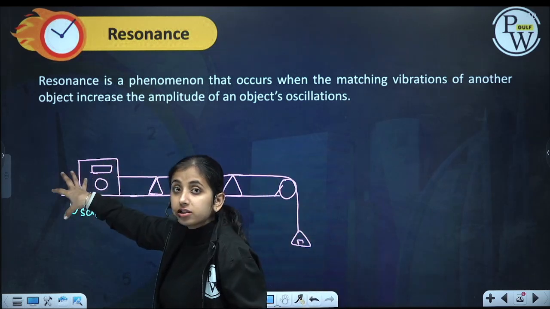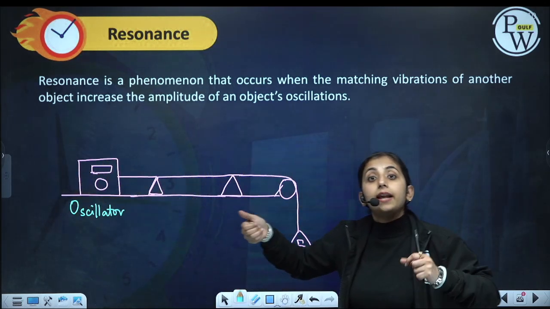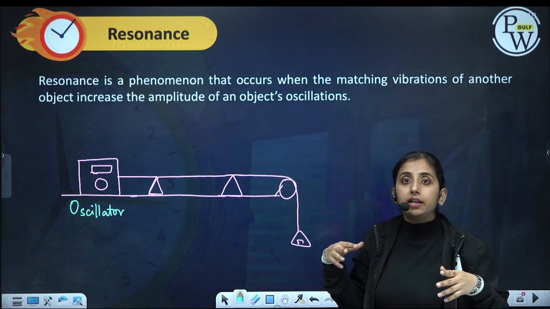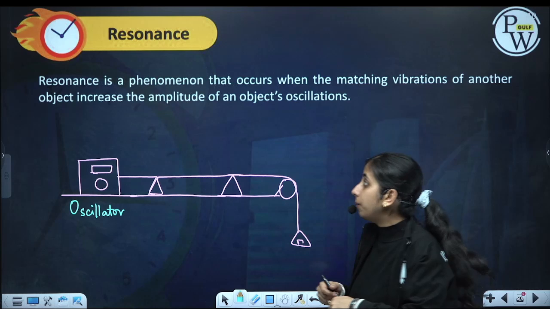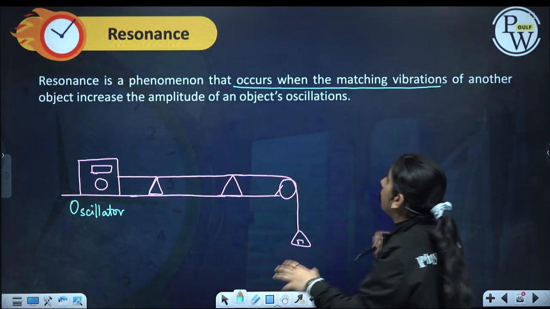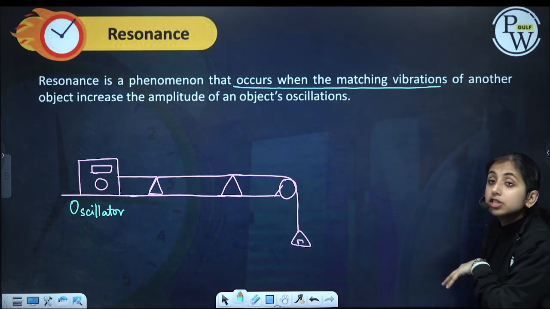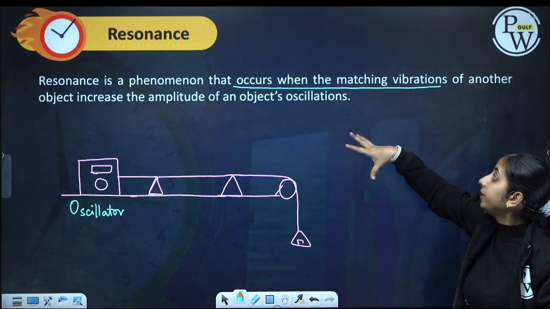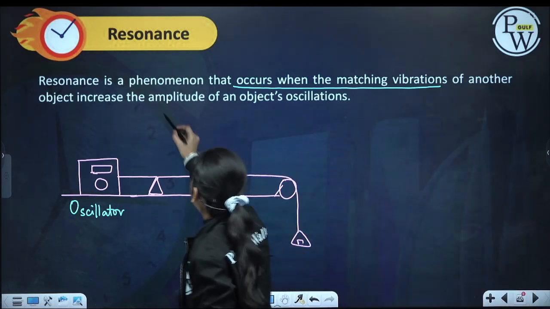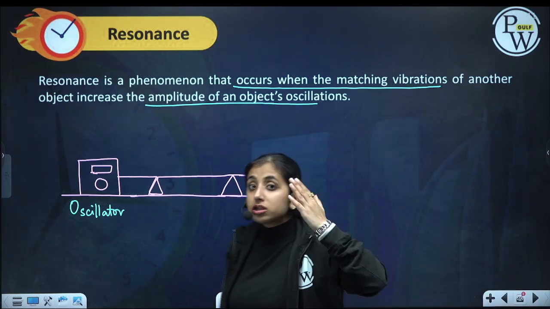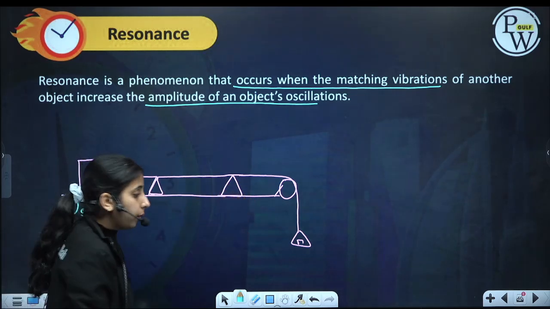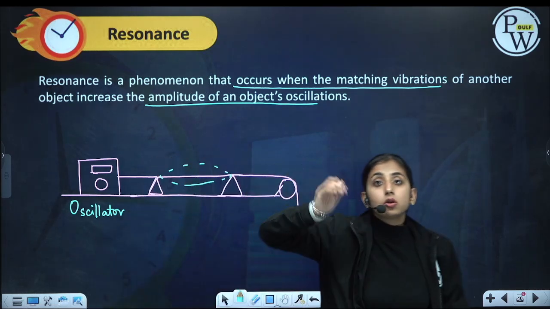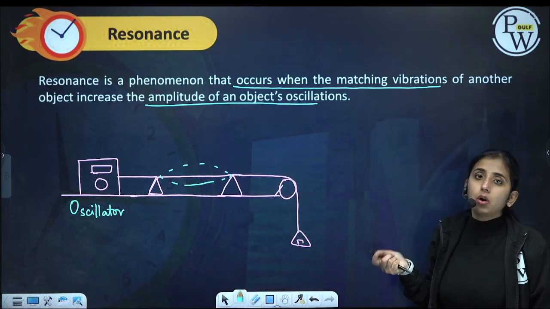When the oscillator's frequency matches with the natural frequency of this wire, then it will start vibrating, its amplitude will increase, and resonance is established. So it is a phenomenon when the matching of vibrations happens. It occurs when the matching vibrations of another object increase the amplitude of an object's oscillations. So when the oscillator frequency matches with the frequency of this wire, then the stationary waves will be formed, the amplitude of vibration will increase, and this phenomenon is called resonance.